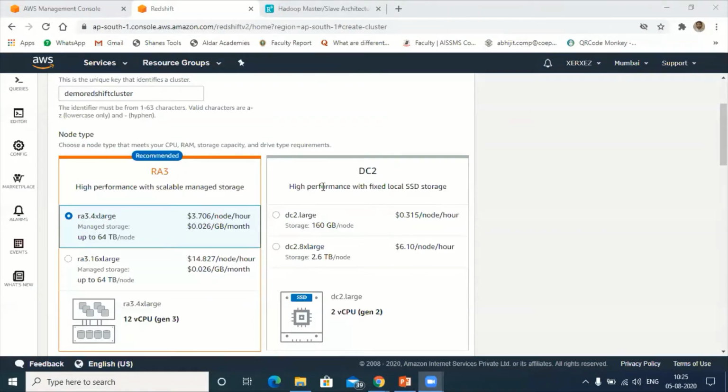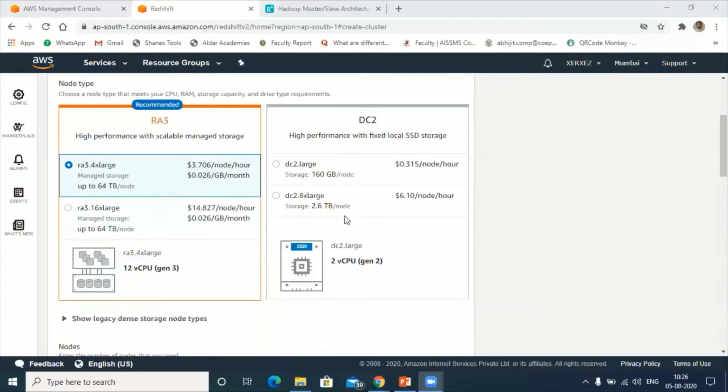For us it's huge, but in a company it's very little. They consider 160 GB of data like just a few MB. Next is DC2.8xlarge, 2.6 terabytes of data, and they are going to charge 6.10 per hour.